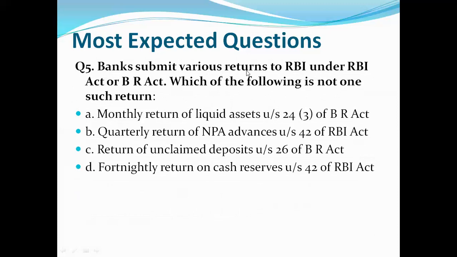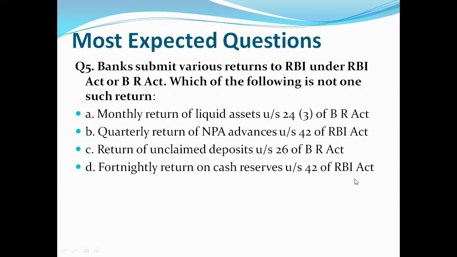Banks submit various returns to RBI under RBI Act or Banking Regulation Act. Which of the following is not one such return? So options are: A. Monthly return of liquid asset under Section 24(3) of Banking Regulation Act. B. Quarterly return of NPA advances under Section 42 of RBI Act. C. Return of unclaimed deposit under Section 26 of Banking Regulation Act. D. Fortnightly return on cash reserve under Section 42 of RBI Act.